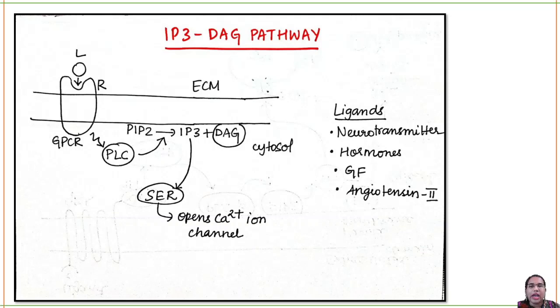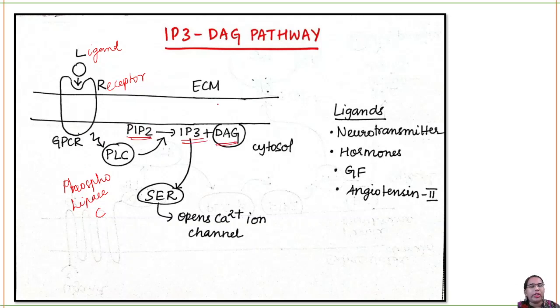Okay. In the IP3 DAG pathway, it is also similar, your G protein coupled receptor only, but here some of the enzymes are very different in nature. So you can see here your ligand is binding to the receptor. That causes activation of the G protein coupled receptor. Now this will activate an enzyme called phospholipase C. What this enzyme does is it will break down PIP2 into IP3 and DAG.